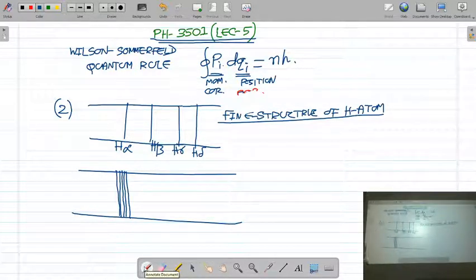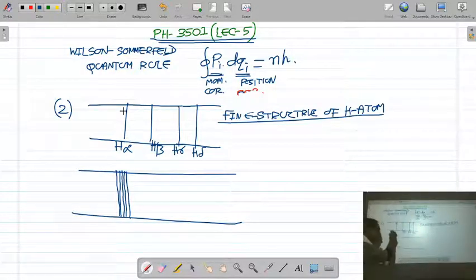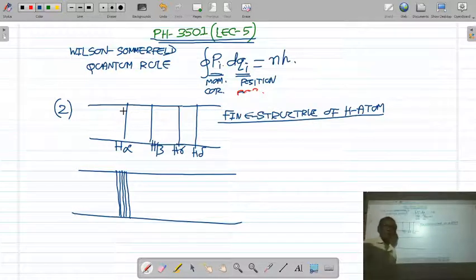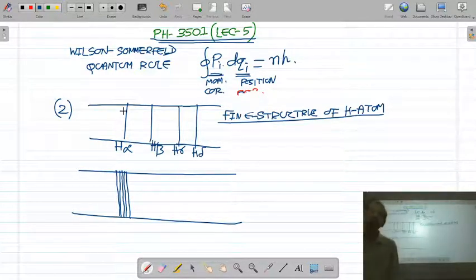If you observe the spectral line under high resolution with a spectrometer of high resolving power, it is found that H alpha or H beta is not a single line. It is made up of a number of close lines. This is called the fine structure of the hydrogen atom. This fine structure cannot be explained by the Bohr atomic model, and therefore Sommerfeld assumed that the orbit of the electron is not circular but elliptical.